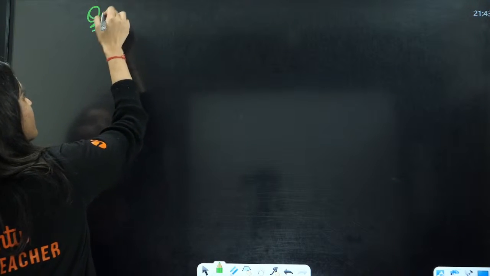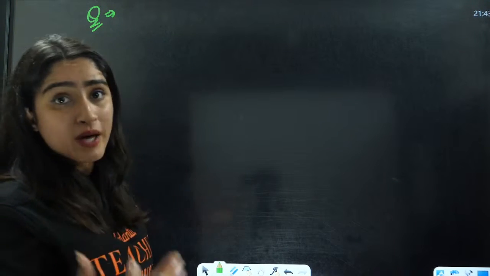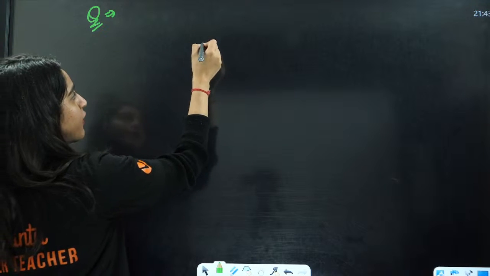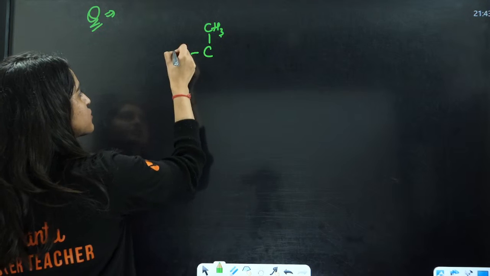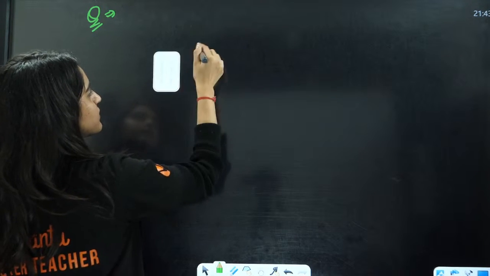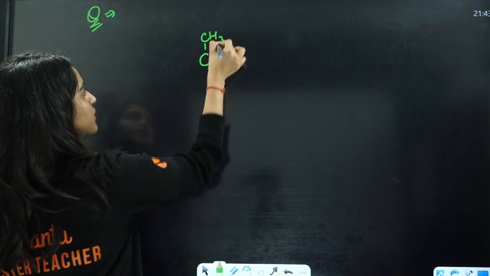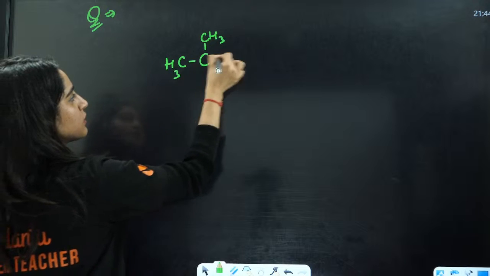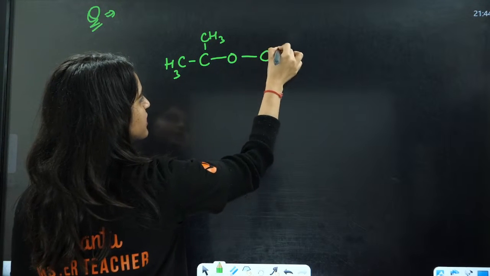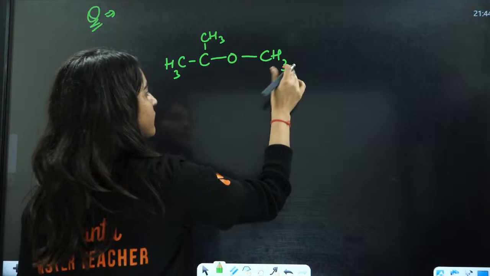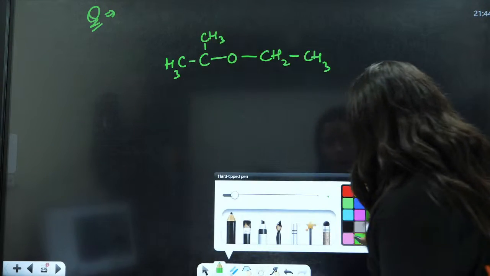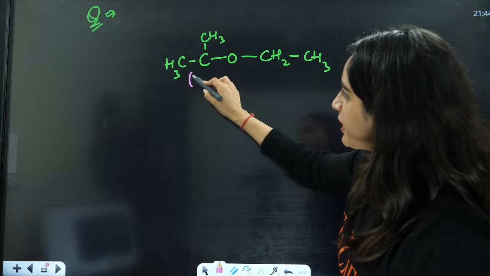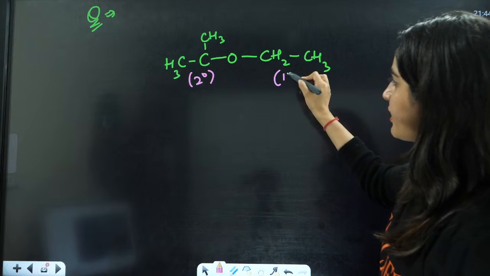See, if this question is asked, that is why I am asking you to do this question. For example, you have CH3, C, CH3, O, CH3, CH2, CH3. Now, this is 2 degree and this is 1 degree, right?